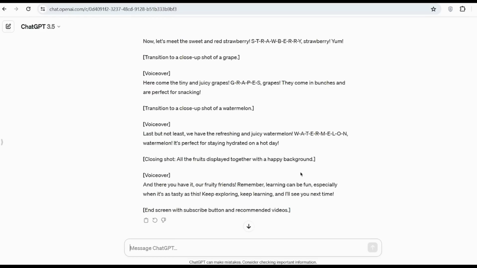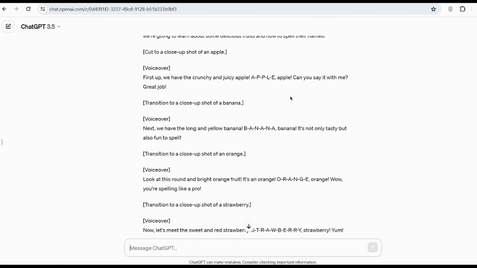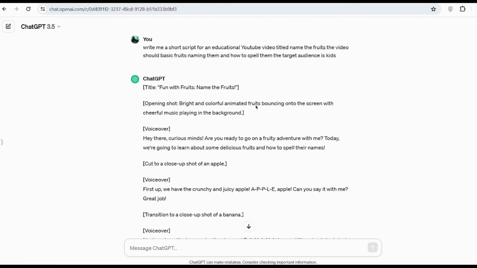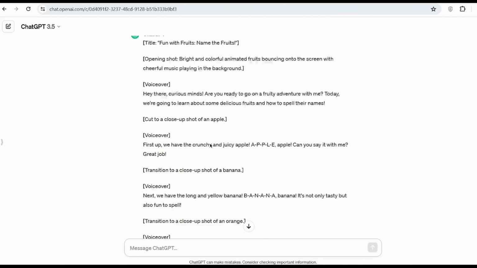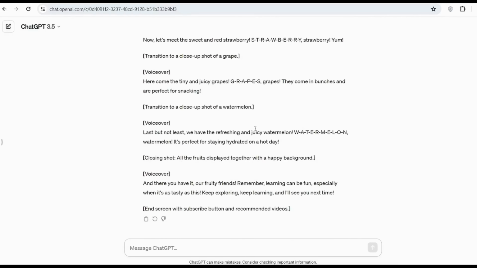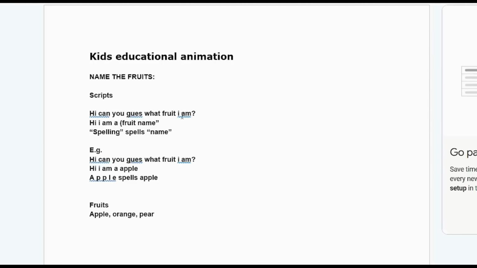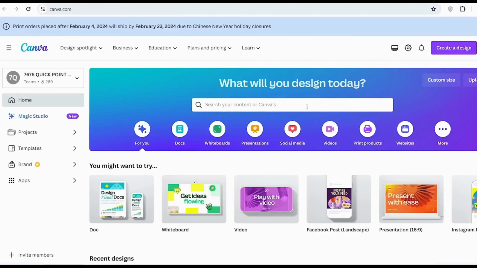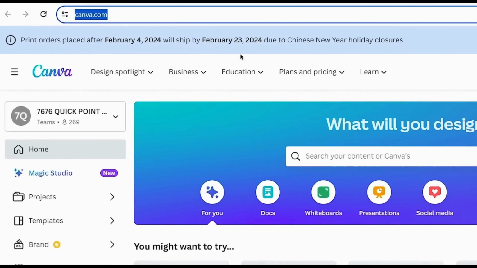So whether you decide to use the ChatGPT script, create your own script, or edit the script to fit your needs better, once you have your script, it's time to move on to the next step. Now, for the sake of this tutorial, to make it very easy and digestible, I've gone ahead and created my own script. And as you can see, it's very simple and to the point. So now the next thing you need to do is create the characters for your animation. In order to do this, we're going to be using Canva.